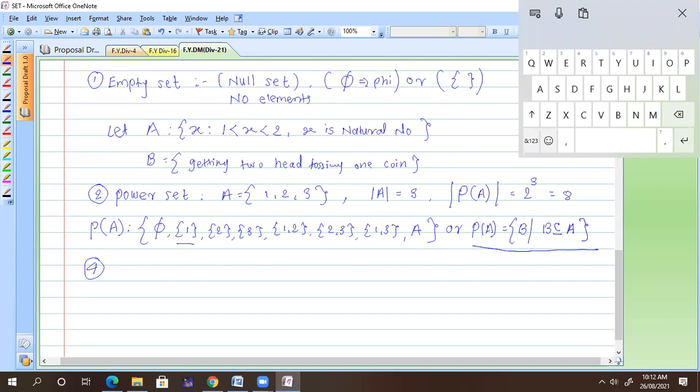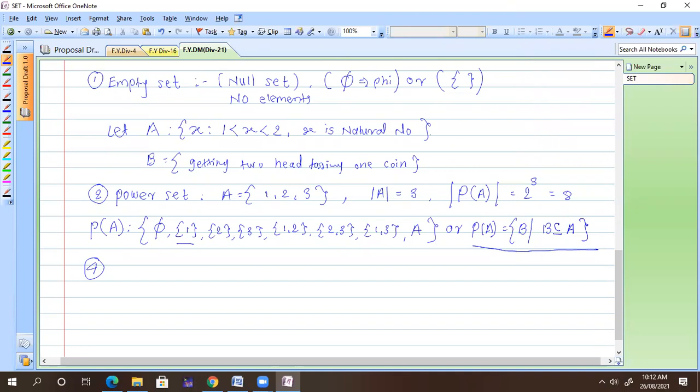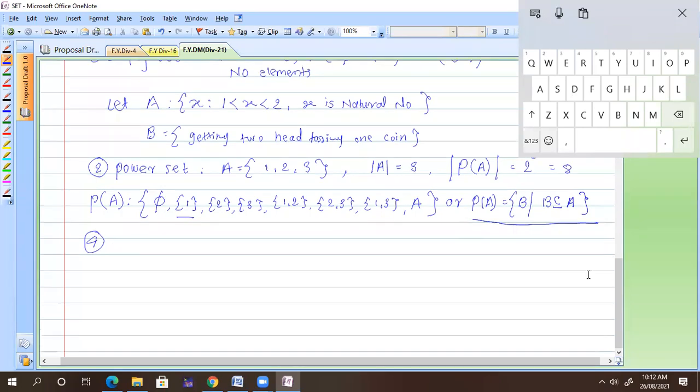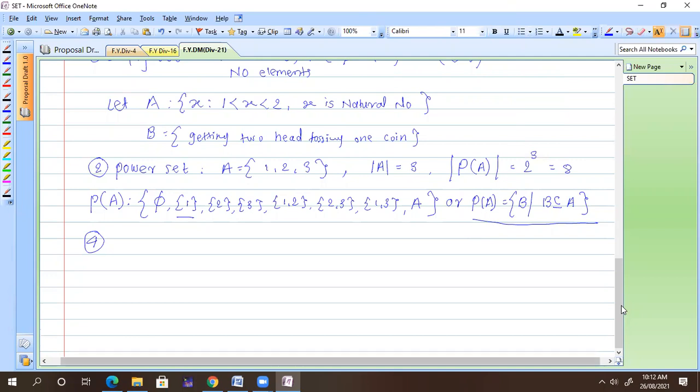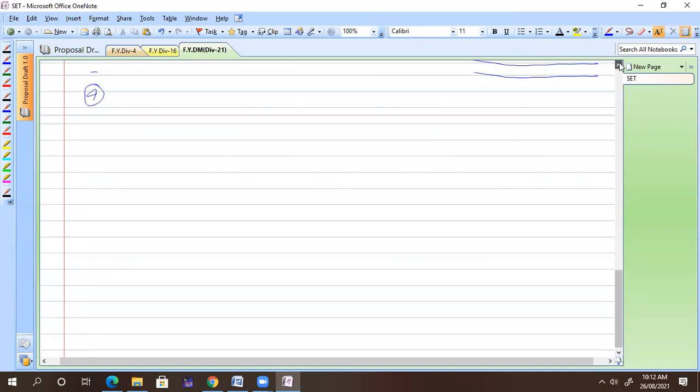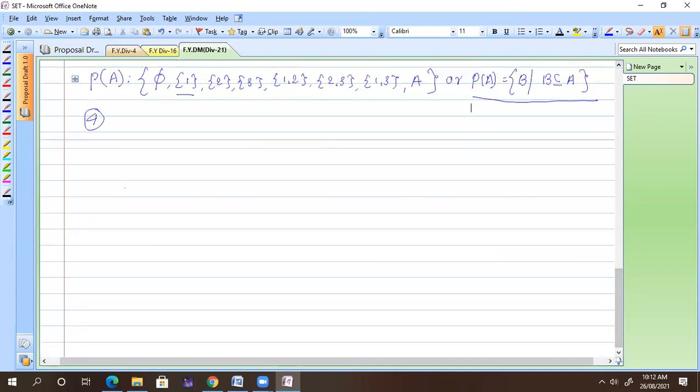Now we have the Venn diagram also. You already know what is in the Venn diagram, what is intersection and what is union. Sir, union means a symbol which means that all elements are present, and intersection means it's common to two sets. Okay. So the first is union of two sets.